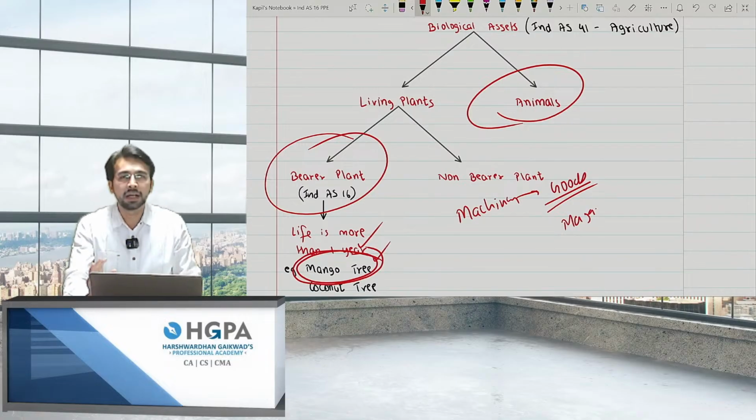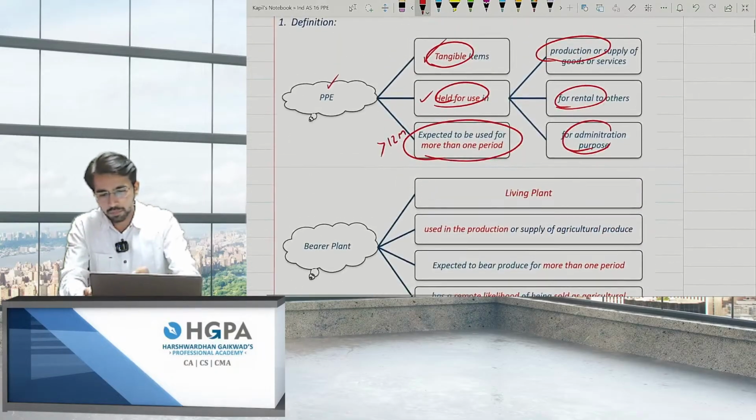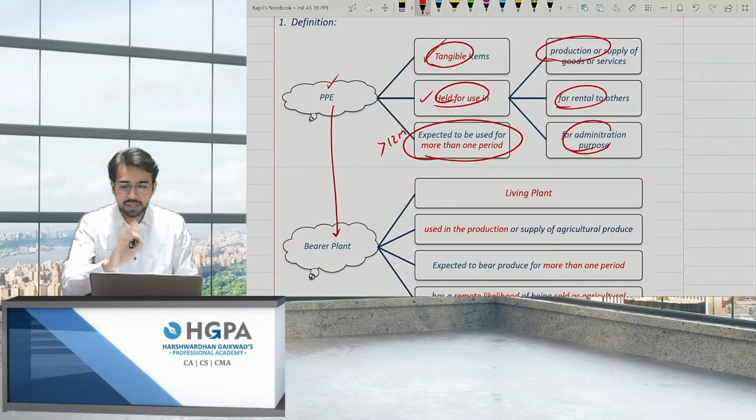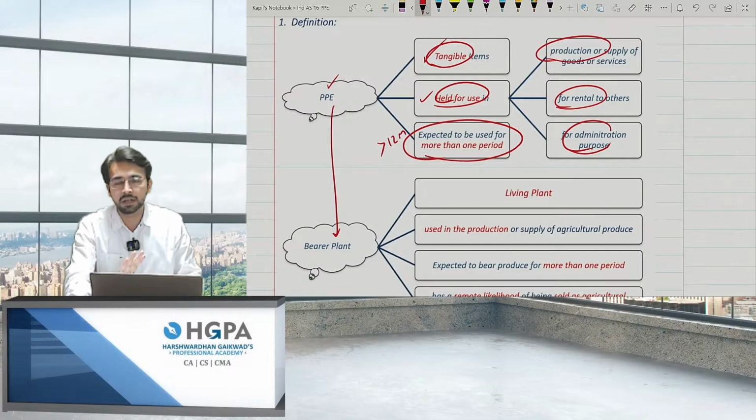So a bearer plant is also covered under Ind AS 16. That means in the definition of PPE, bearer plant is also there. A bearer plant is nothing but a living plant whose life is more than 1 year. The point to be noted is it is not my business to sell the mango tree, right? Obviously, I can sell at a later stage, but my business is to use it in production. That is, I'll use those mangoes in my production. That's why it is covered under Ind AS 16 PPE.